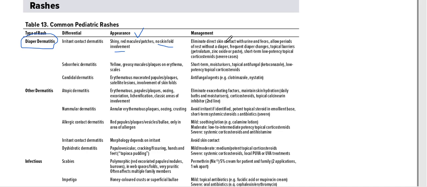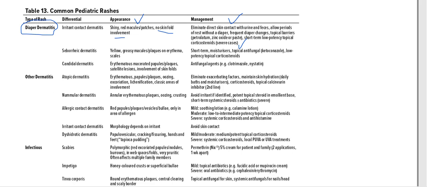management will be to eliminate direct skin contact with urine and feces, allow periods of rest without a diaper, frequent diaper changes, some general measures, topical barriers like petroleum jelly and zinc oxide paste, and short term low potency topical steroids. If the case is very severe, then we can use a short term low potency topical steroid. It is a very good table.